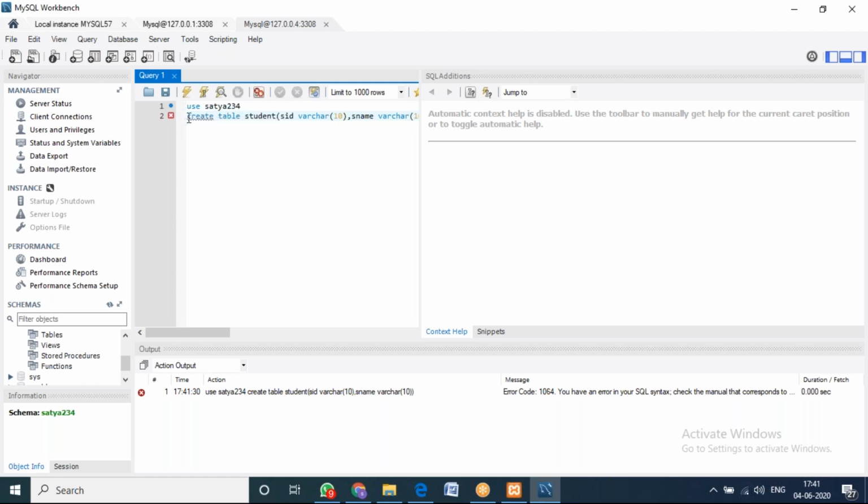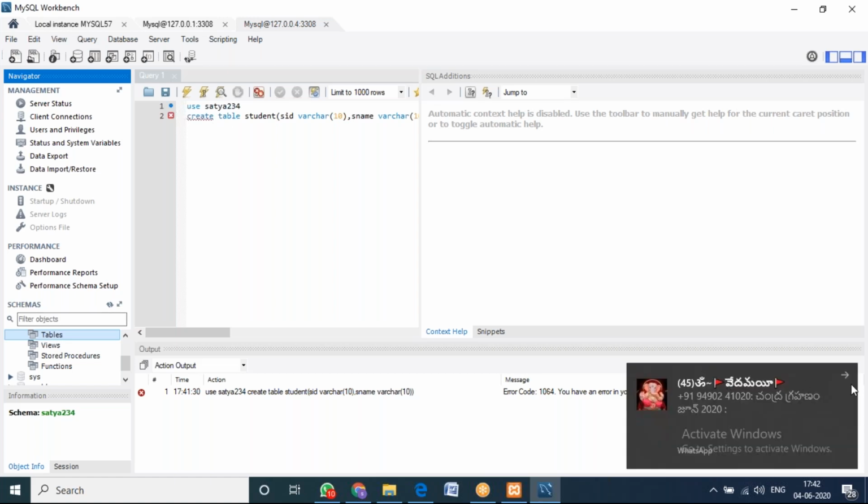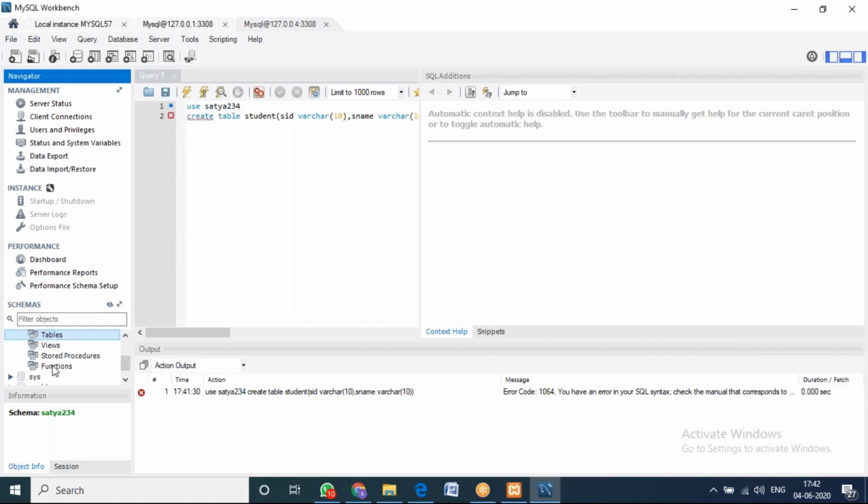No error, nothing. Why is it not giving me permissions? Some clash, some port number issues are coming. I don't know what the port number issue is here.